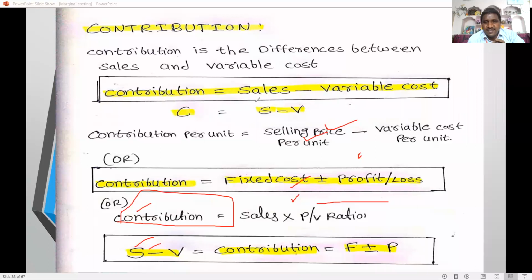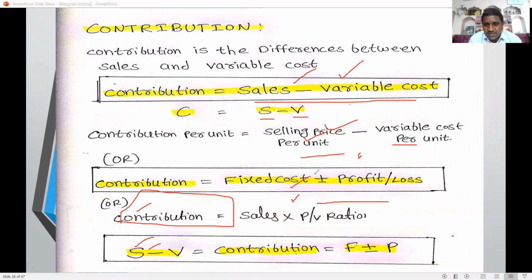Contribution is nothing but sales minus variable cost, S minus V. S means sales, V means variable cost. If you want it per unit, it is selling price per unit minus variable cost per unit. What items are included in the contribution?